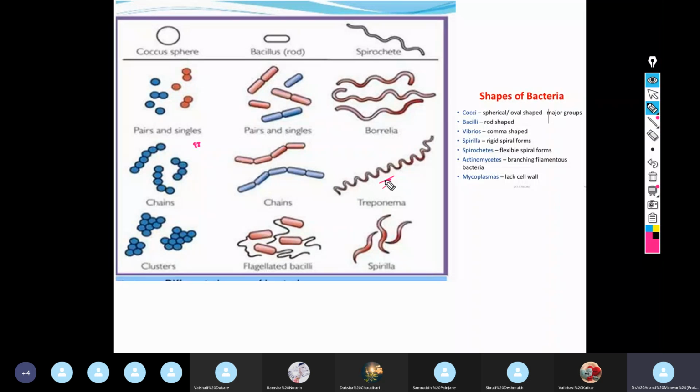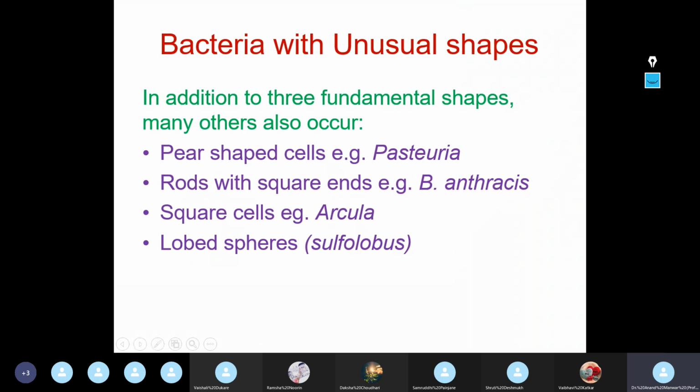Actinomycetes are there, which are branching filamentous bacteria, and mycoplasmas are there. These mycoplasmas are those cells which lack the cell wall. These are also called L-form bacteria, because they lack the cell wall. They don't have any rigid shape as such, right? Now what we have seen is the usual forms of bacteria.